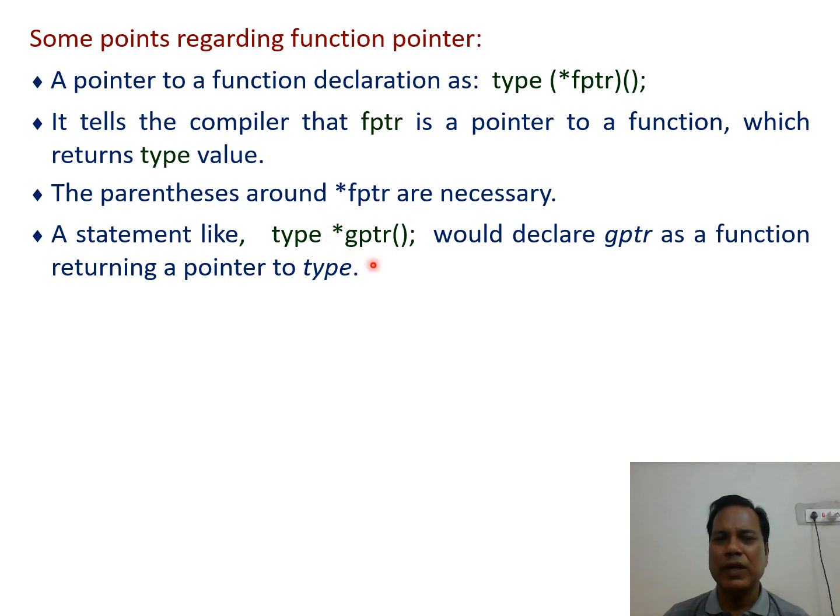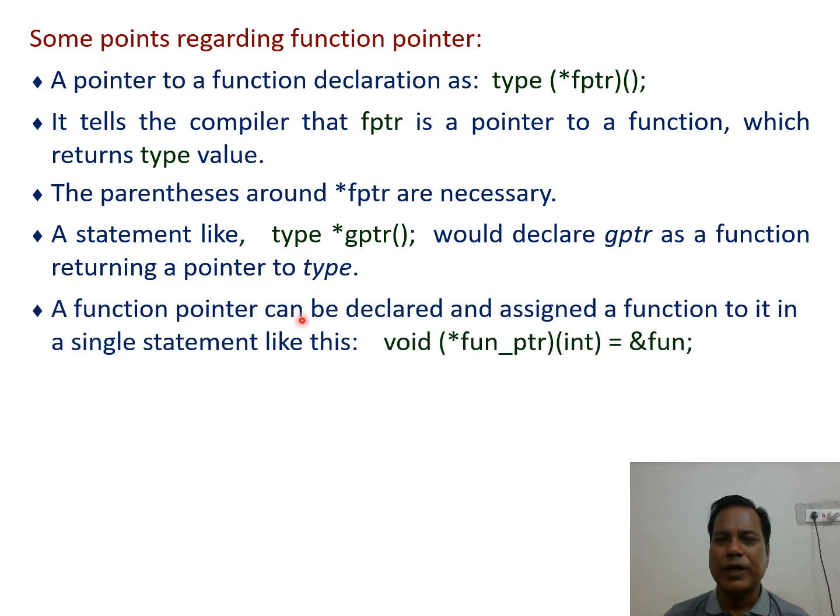So here, if we are declaring a pointer to a function, this should be included in the open and close parenthesis. Otherwise, as given in this statement, if it is type asterisk gptr, this would declare gptr as a function returning a pointer to the type.